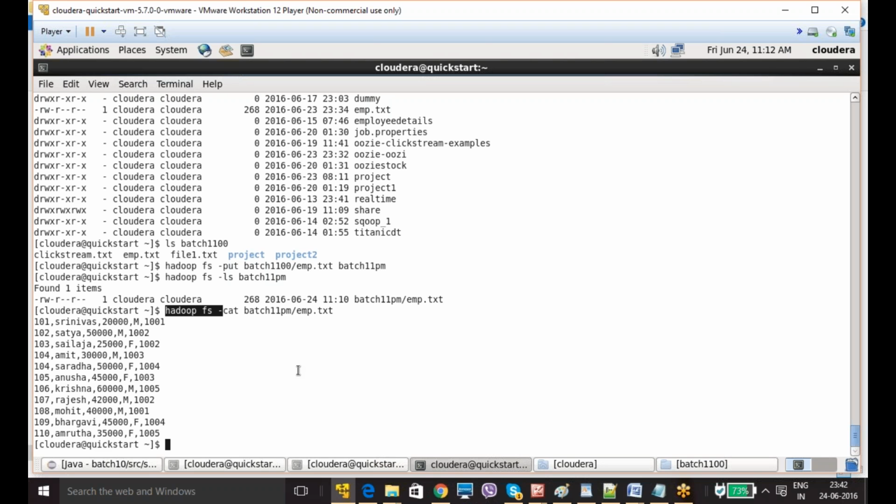And the block size is different too. In Linux the block size is 4 KB, whereas in Hadoop it may be 64 MB or 128 MB, it depends. You got it?